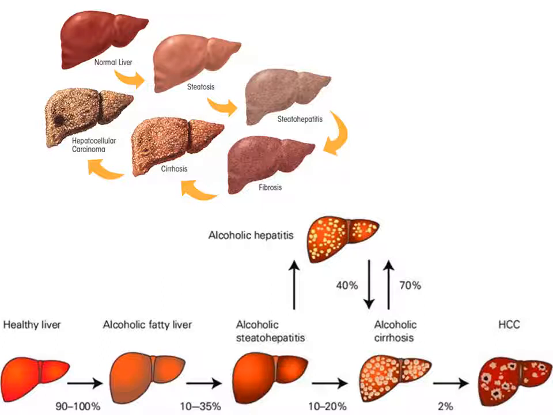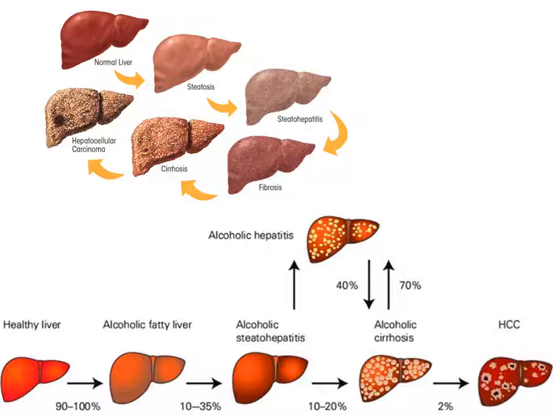So from 100 people, only 10 to 20% will get alcoholic cirrhosis, and 40% will get alcoholic hepatitis. Then from alcoholic cirrhosis, 2% of people will get HCC, hepatocellular carcinoma. That means of 100 people consuming alcohol, only 2 people will get hepatocellular carcinoma.